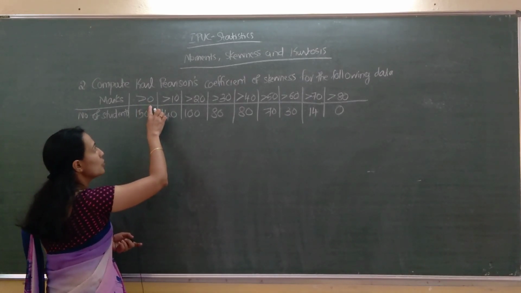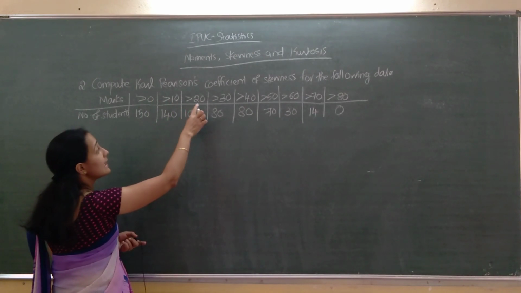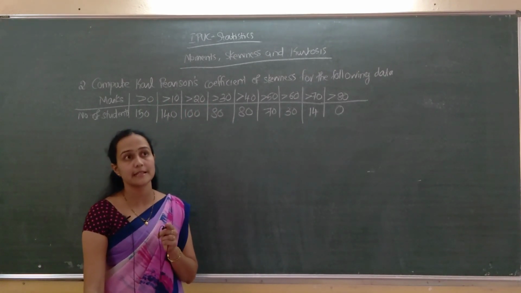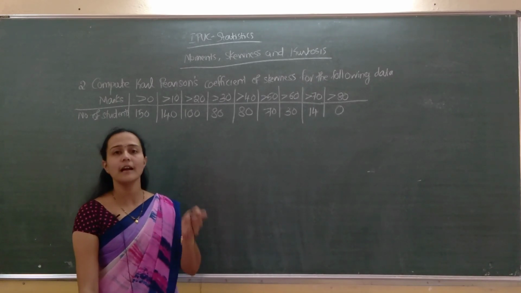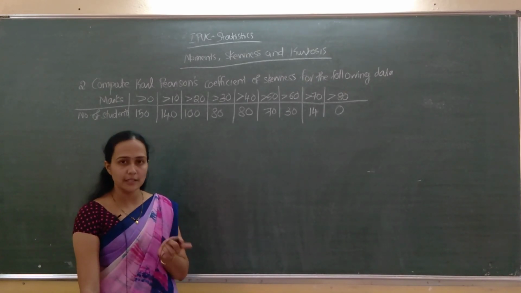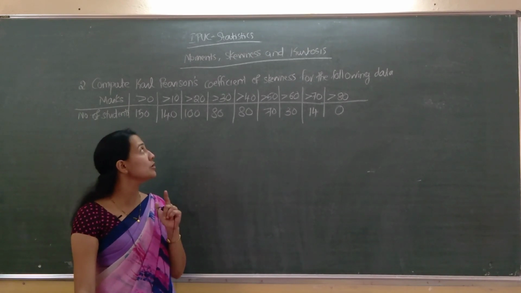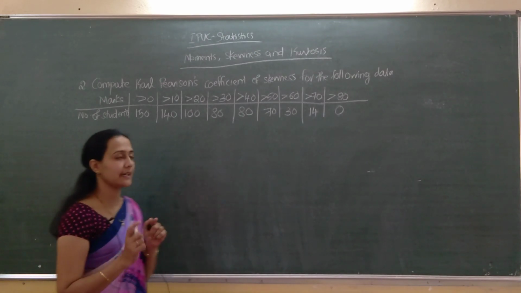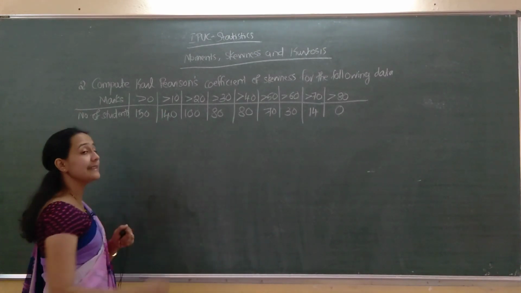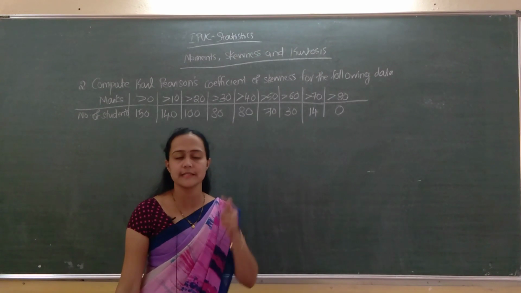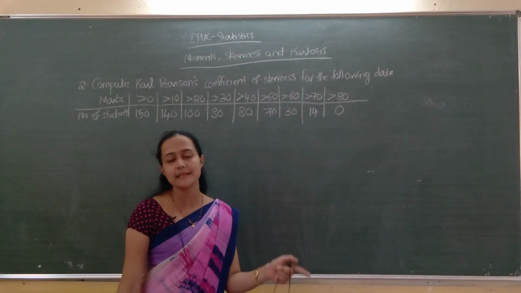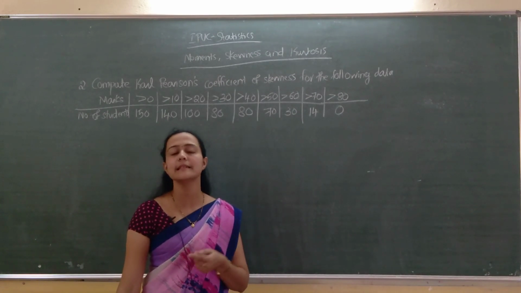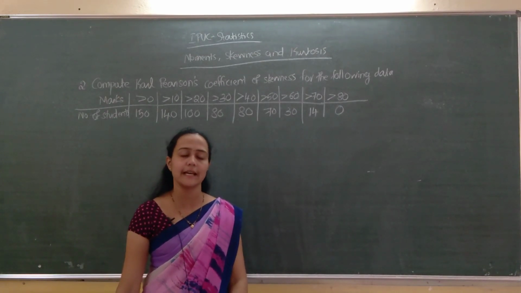Greater than 0, greater than 10, greater than 20, greater than 30 means what? They are the lower limits. Greater than 0 means 0 to 10, 10 to 20, 20 to 30, so lower limits are given here. These are more than cumulative frequencies. Remember one thing: if lower limits are given, it is more than cumulative frequency, and if upper limits are given, it is less than cumulative frequency.